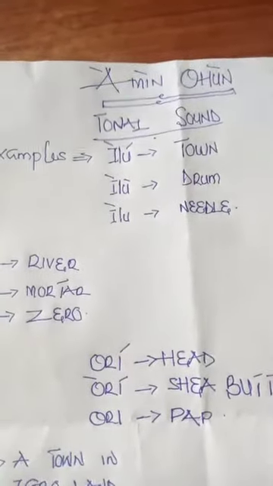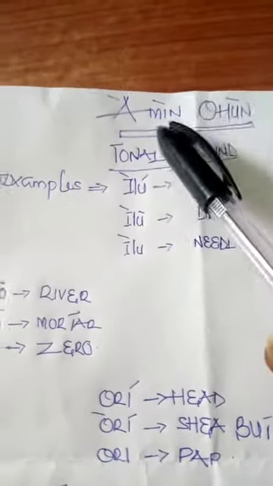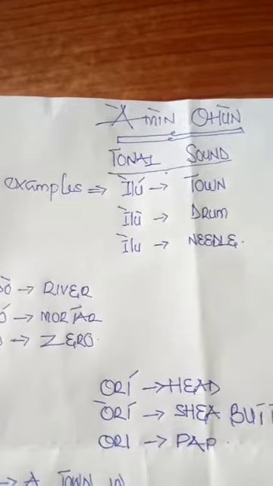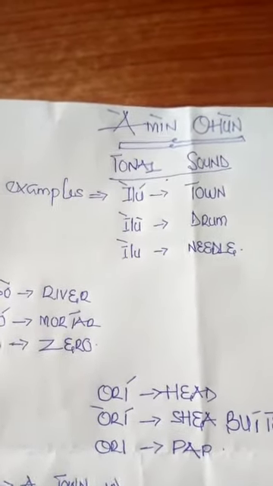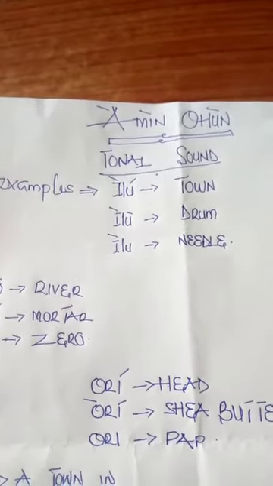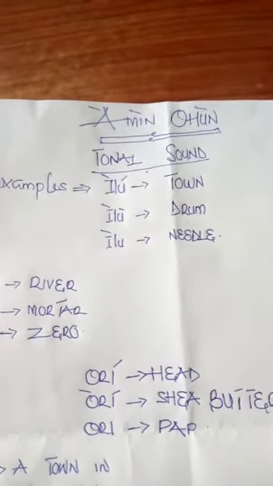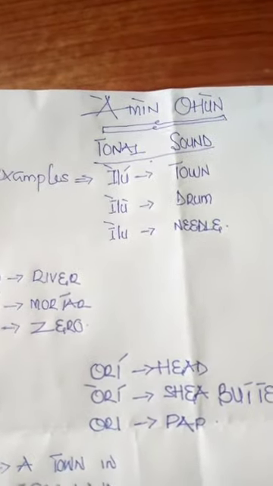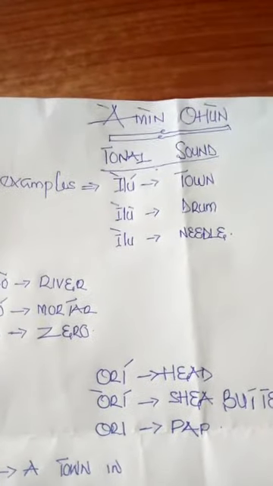Good day to you all. In our previous class, we discussed tonal sound, which is ami ohun. It made us realize that tonal sound is very important in the Yoruba language, because Yoruba is a tonal language and there are similar words that have different meanings. It is their sign that will indicate what they mean. It is their sign that will enable us to know what they mean.